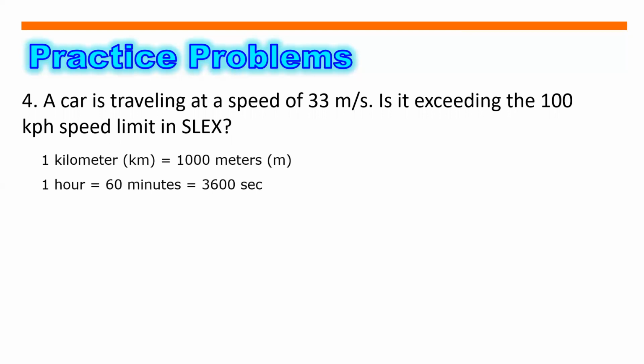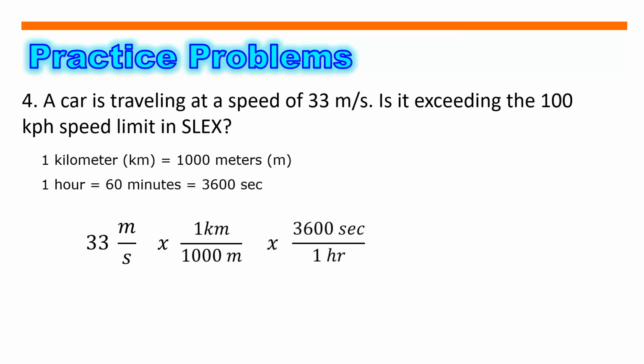So ang ating unit conversion ay ganun pa rin. So 1 kilometer is equals to 1,000 meters. And 1 hour is equals to 3,600 seconds. So that is 33 meters per second. Multiplier natin is 1 kilometer over 1,000 meters. Multiply uli natin ng 3,600 seconds over 1 hour.